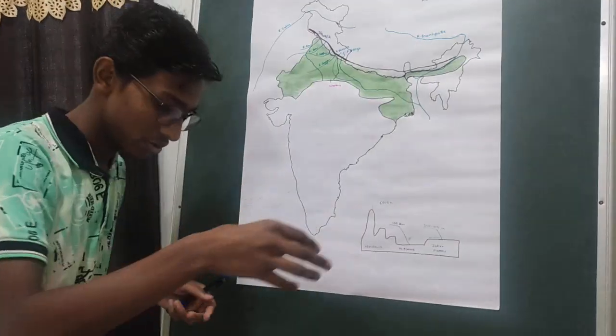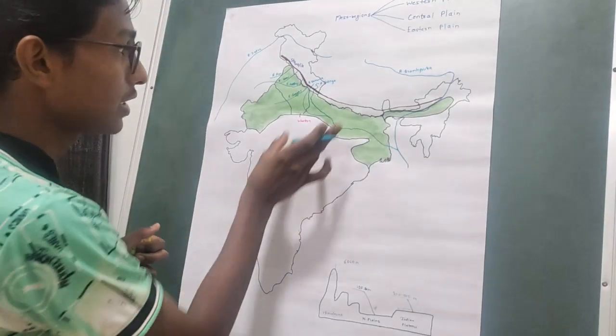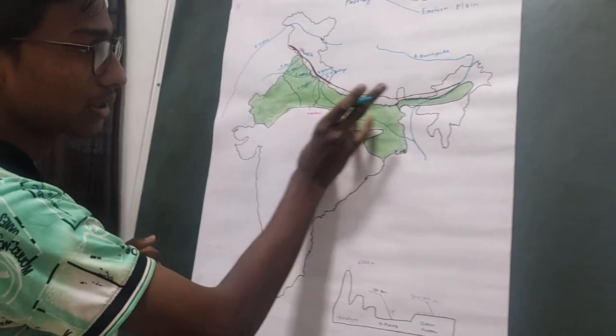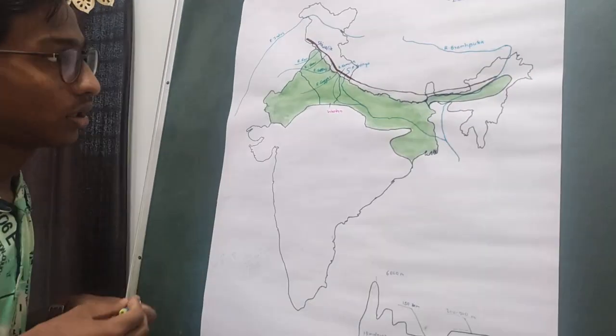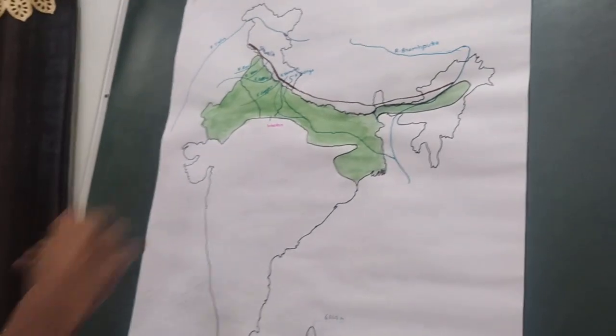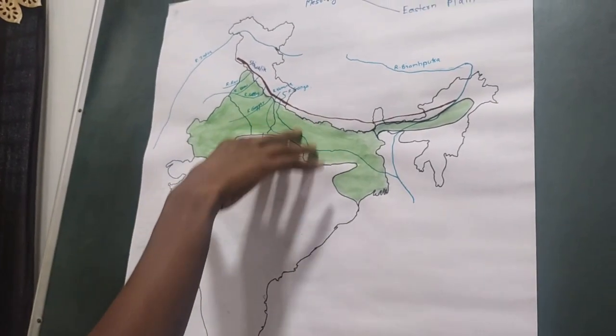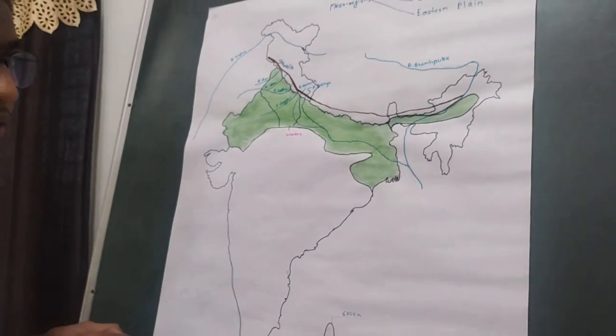The Central plain stretches across the states of Uttarakhand, Jharkhand, and West Bengal. It is mainly formed by the depositions brought down by the Himalayan rivers.